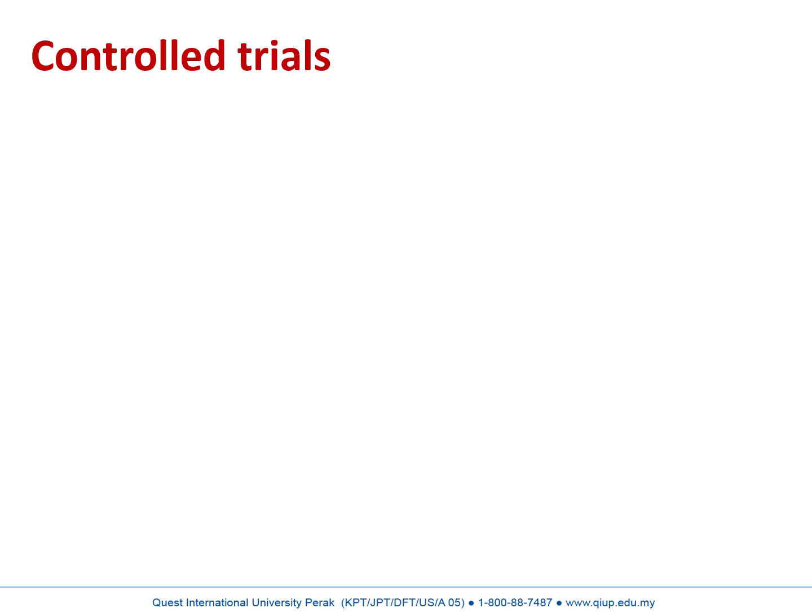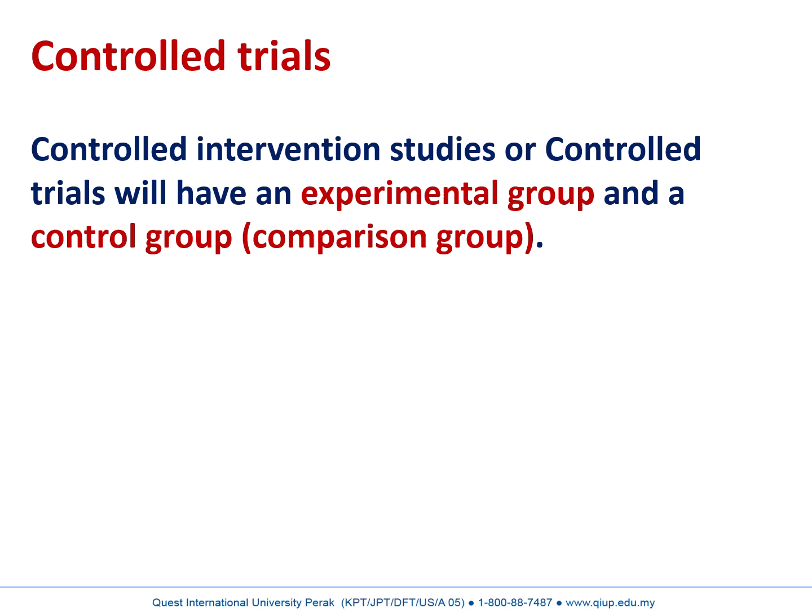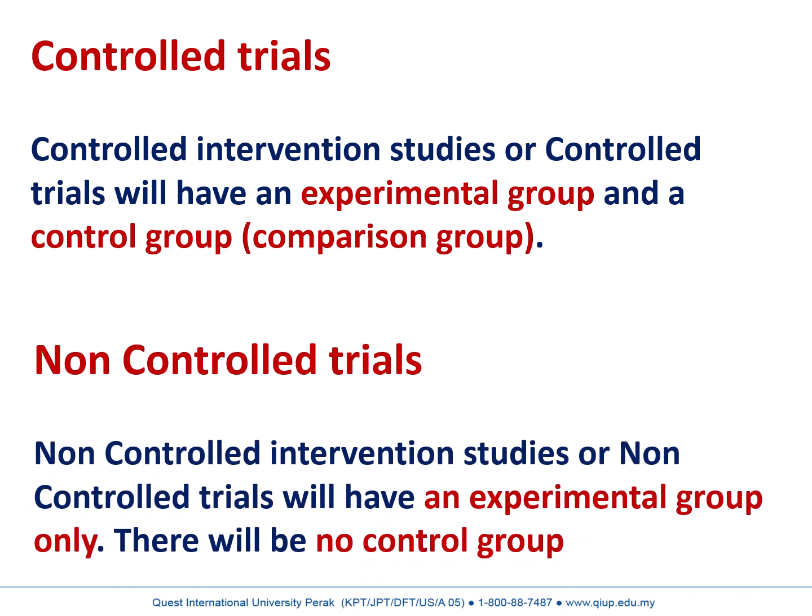Now we can go through controlled trials. Controlled trials or controlled intervention studies will have an experimental group and a control group. Control group is another name for comparison group. Non-controlled trials or non-controlled intervention studies will have an experimental group only. There will be no control group or comparison group.